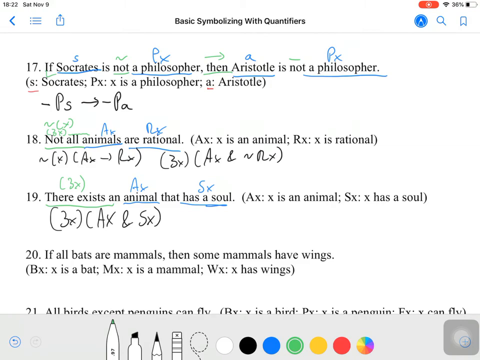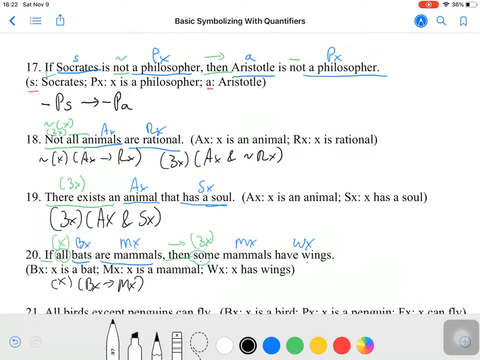On to 20. We have an if-then statement. We also have an all: bats are mammals. Then we have an existential claim of some. Now let's take a look at what categories we have. We have categories of bat, being a mammal, and a category of mammal again, and a category of having wings. So let's start with bats are mammals. We're saying that all bats are mammals. In other words, for all x, if x is a bat, then x is a mammal.